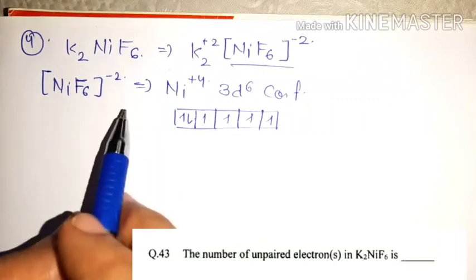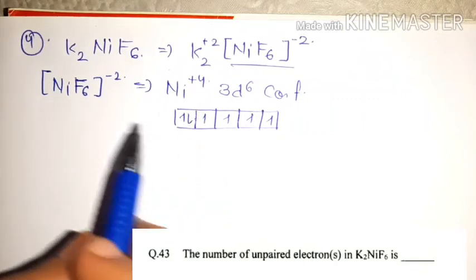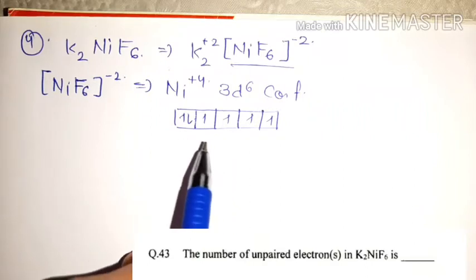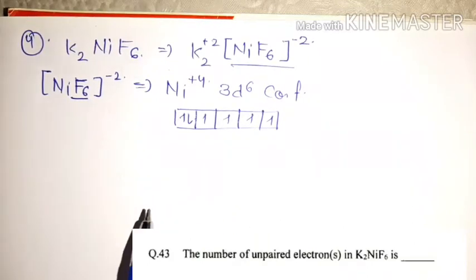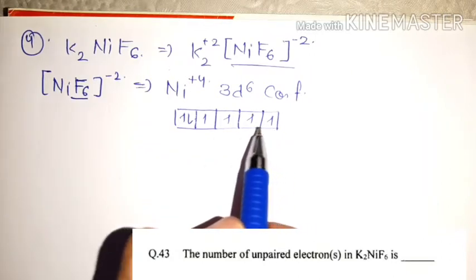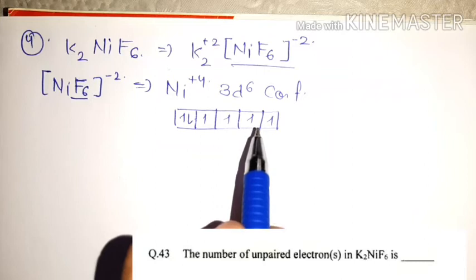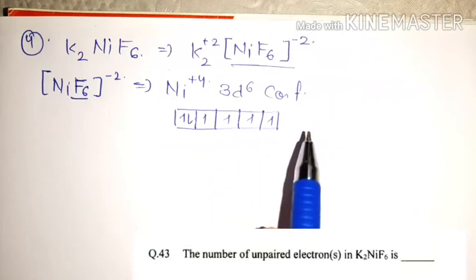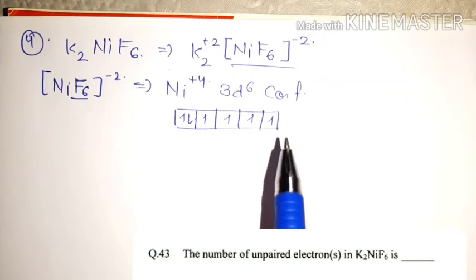Now when ligands interact with your nickel +4 metal atom, then what happens? As you know that fluorine is a weak field ligand, so no pairing occurs in your nickel +4 atom. So 6 fluorine atoms can use outer s, p and d orbitals for hybridization.